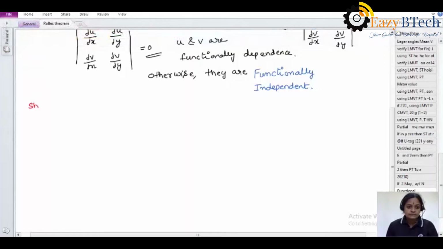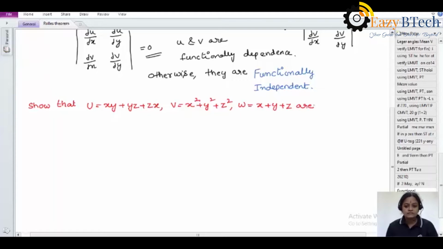Show that u is equal to xy plus yz plus zx, v is equal to x square plus y square plus z square, and w is equal to x plus y plus z are functionally related, and find the relation between them.